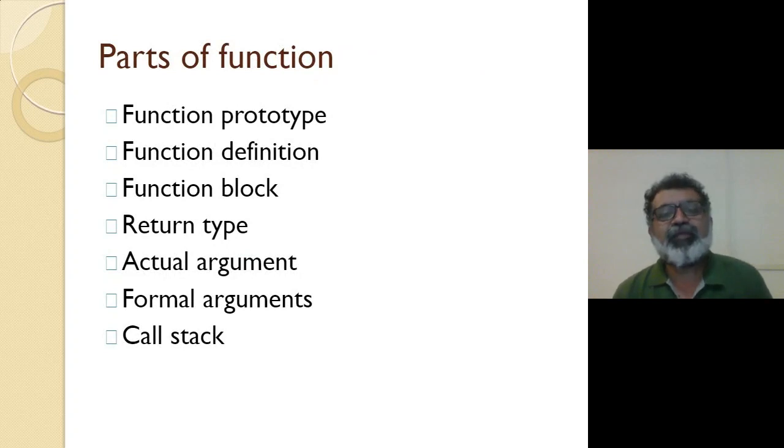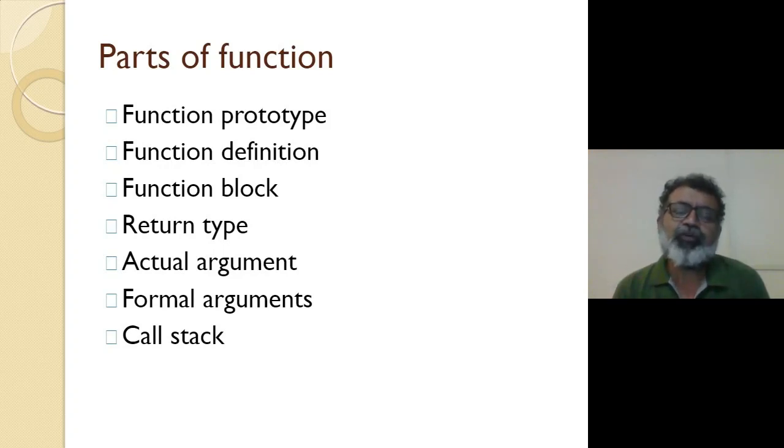These are basically parts of a function. Somebody asked me what a function prototype is. Perhaps Shivaji asked me what is the role of a function prototype. It is also called the function declaration as well as function signature in the industry.